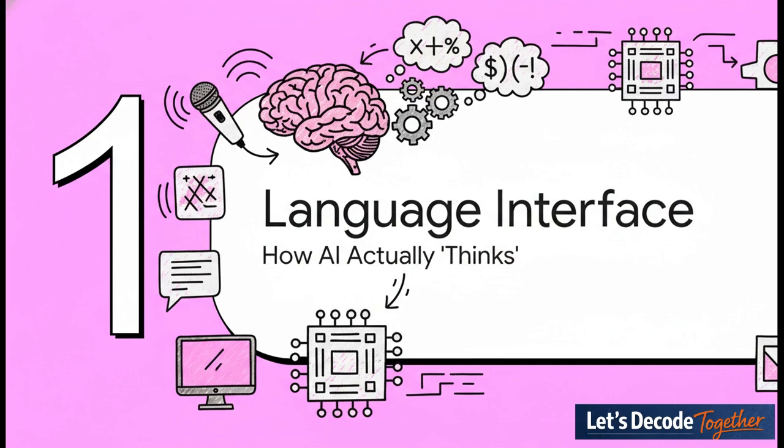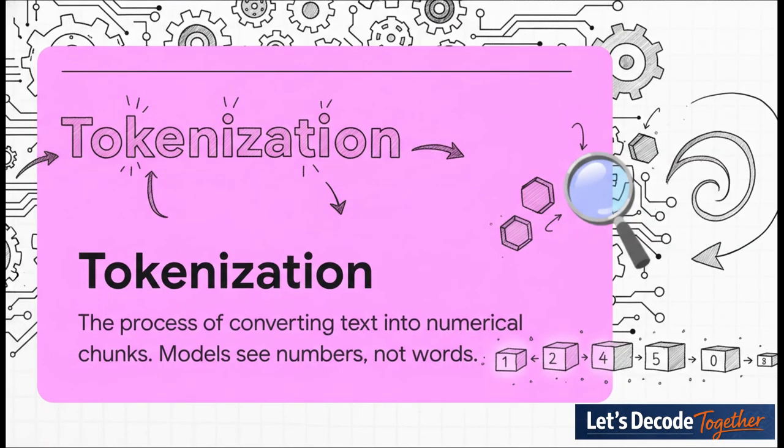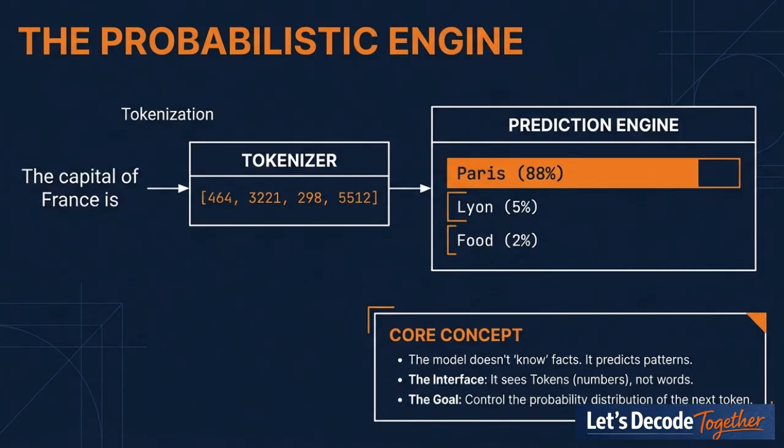All right, part 1, the language interface. Look, before you can give good instructions, you have to understand the machine you're talking to. This is the step most people skip, and honestly, it's why they struggle. We need to get a handle on how these models actually think. So here is the most crucial concept to grasp. AI models do not understand words or ideas like we do. They see the world through something called tokens. Tokenization is just the process of breaking our text down into these little numerical chunks.